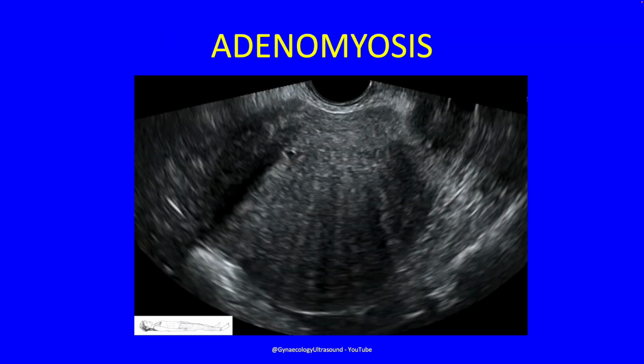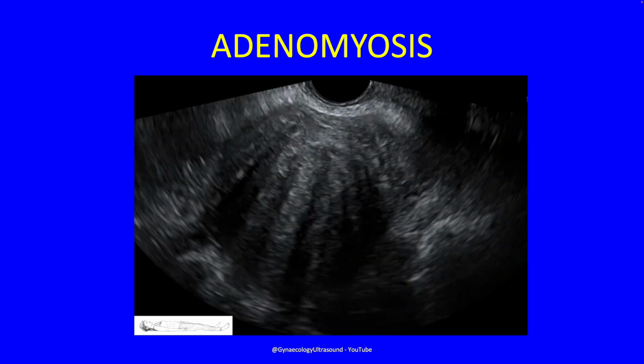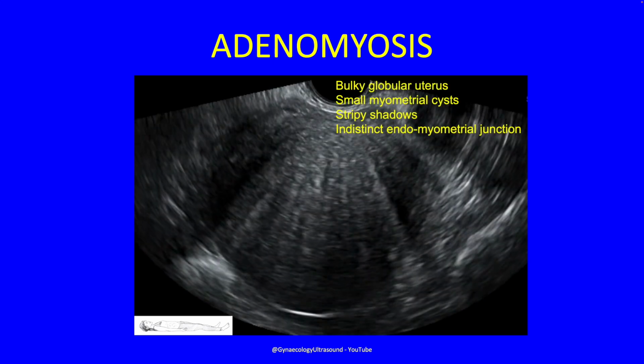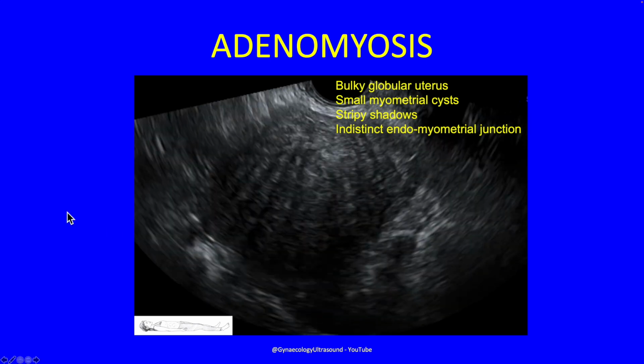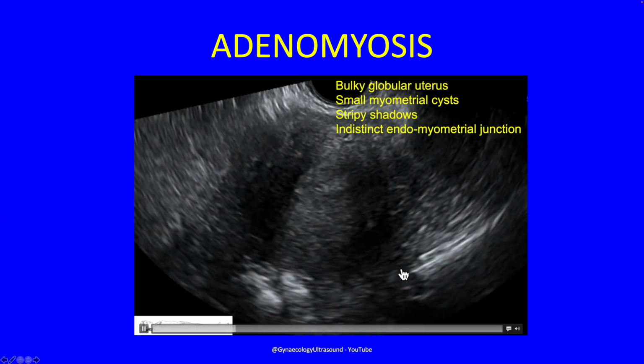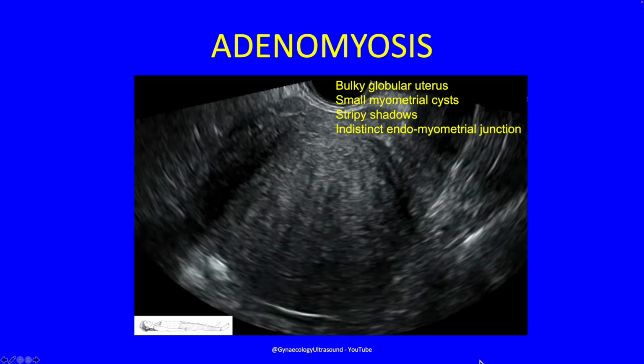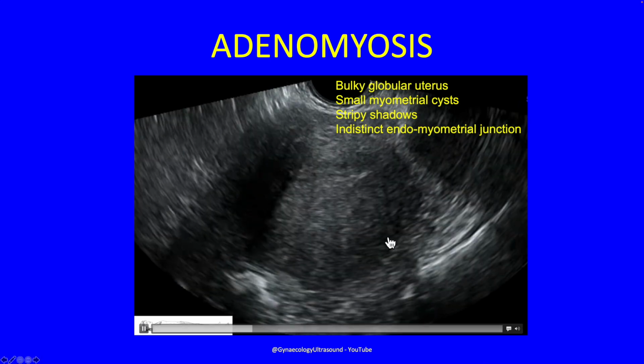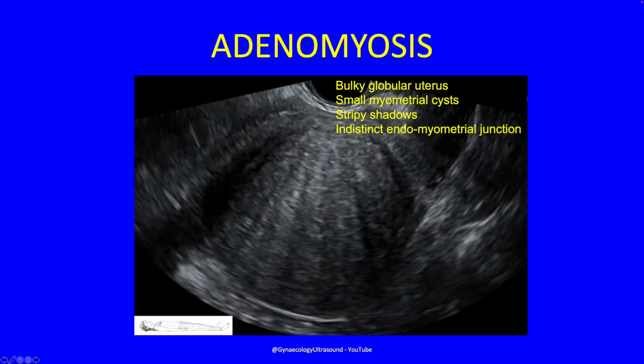Next, we will look for the presence of adenomyosis, and in this example you can see that this is a very bulky globular uterus with small myometrial cysts, stripy shadowing, and a very indistinct endomyometrial junction. You really have to look very carefully to see where the endometrial cavity is, and measuring the ET can be very difficult.